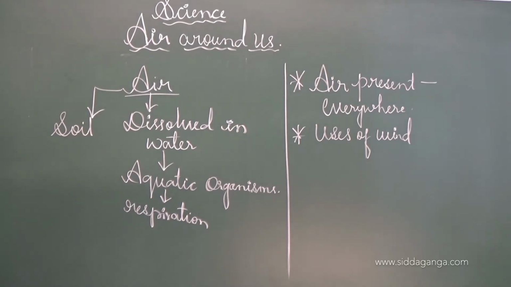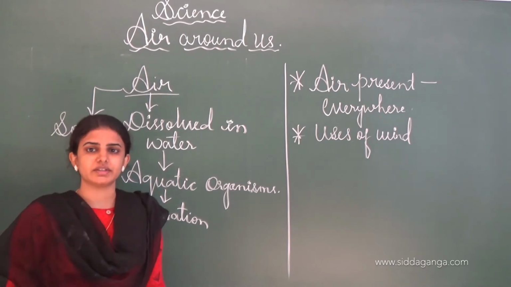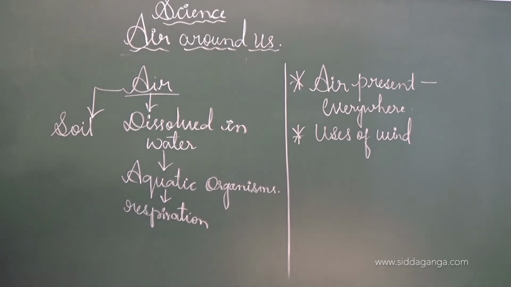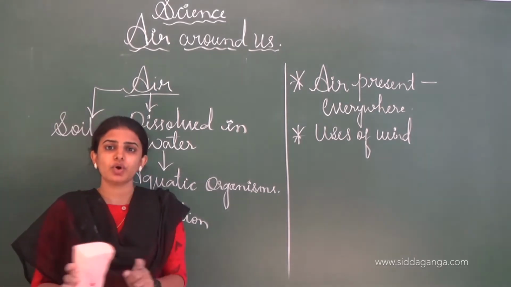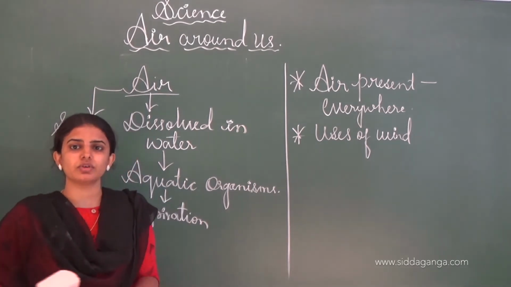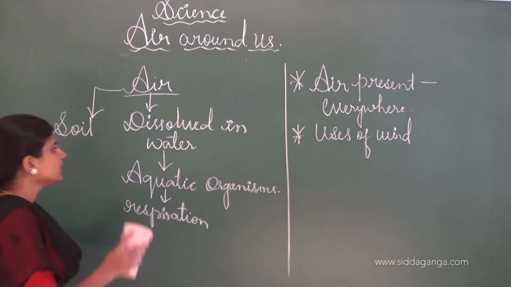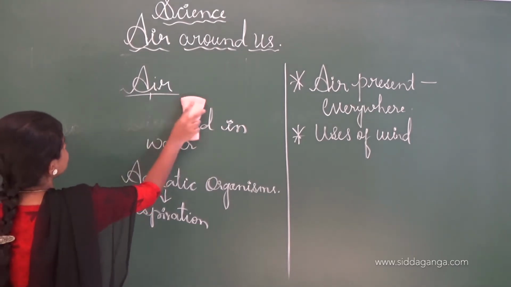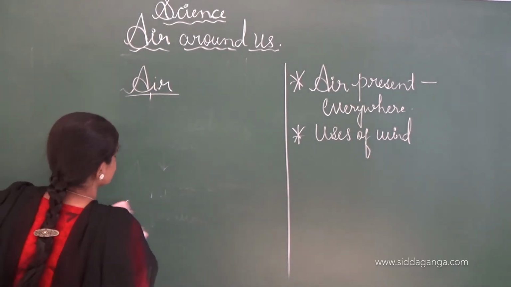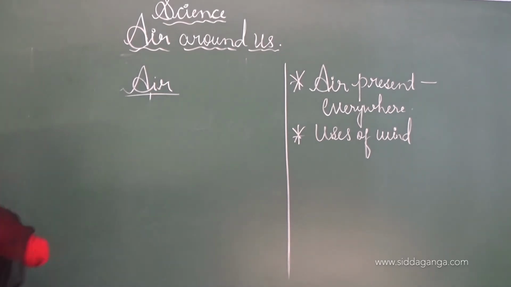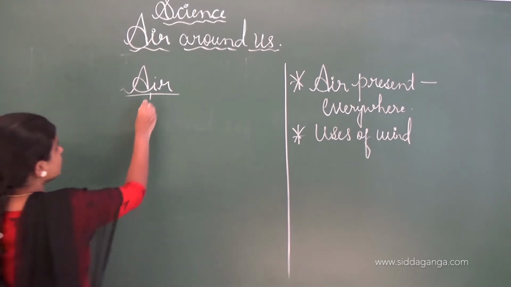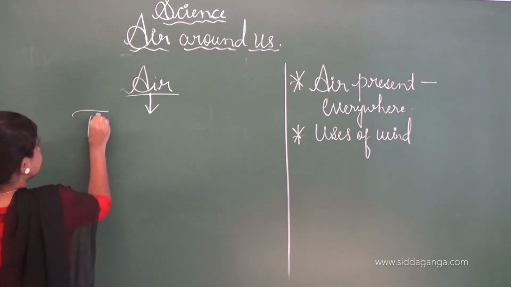Next we shall move on. As I told you, air cannot be seen but its presence can be felt, and air is present everywhere. Air occupies space, and the place where air is not present is called a vacuum. See, vacuum is nothing but the place without air.